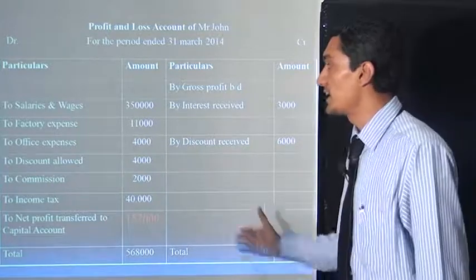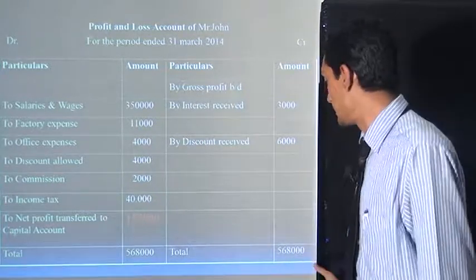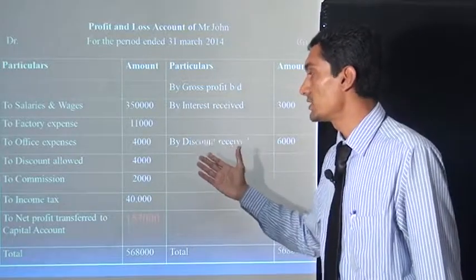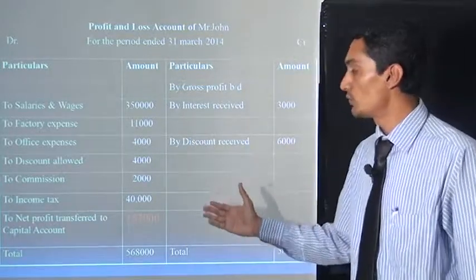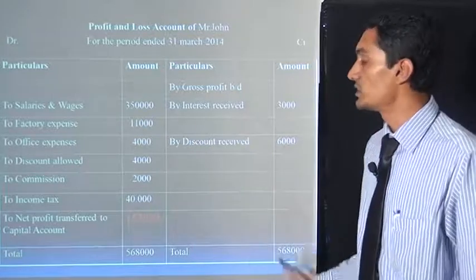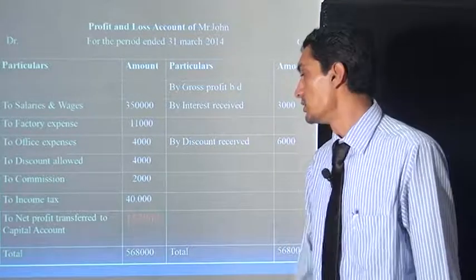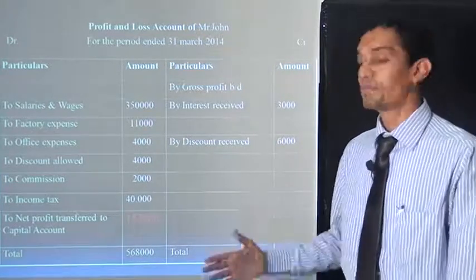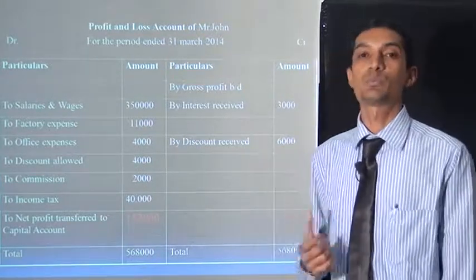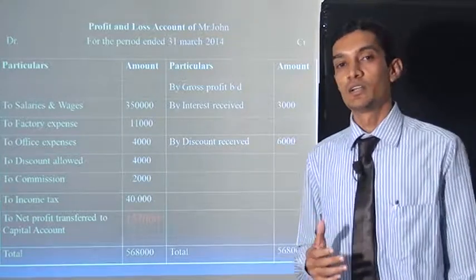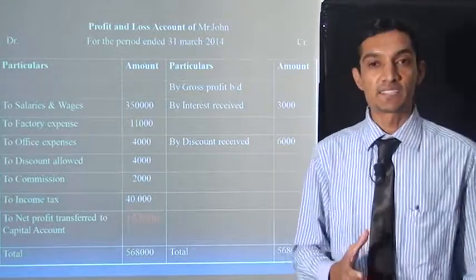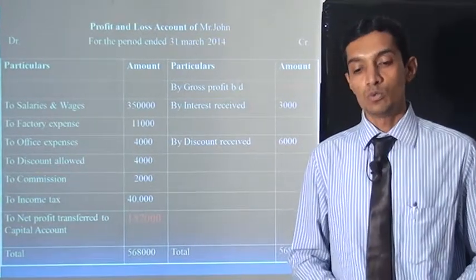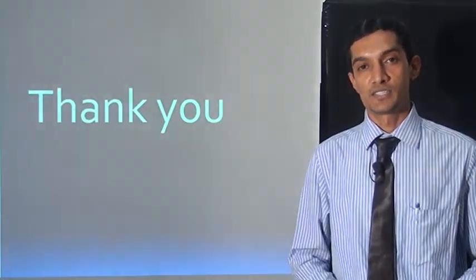From the 5,68,000 we deduct these debit side amounts: 3,50,000, 11,000, 4,000, 4,000, 2,000, 14,000. These amounts are deducted, so we get the net profit. So net profit is 1,57,000 rupees. This net profit is transferred into the balance sheet. Now this is the basic example of financial accounts. So thank you so much and have a nice day. Thank you.